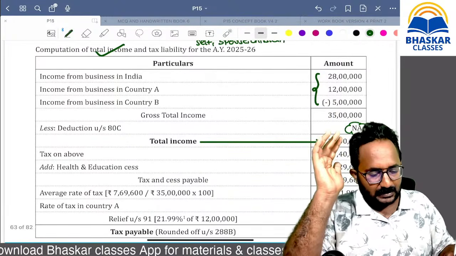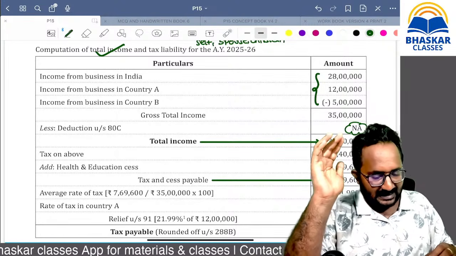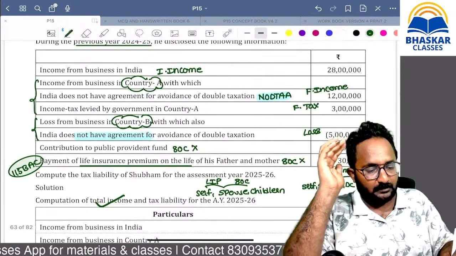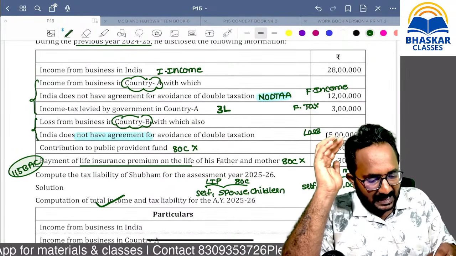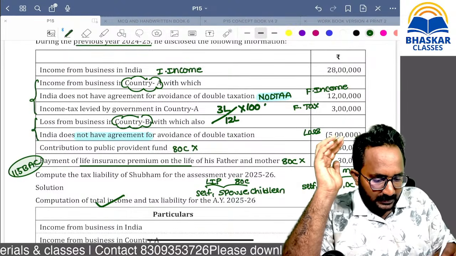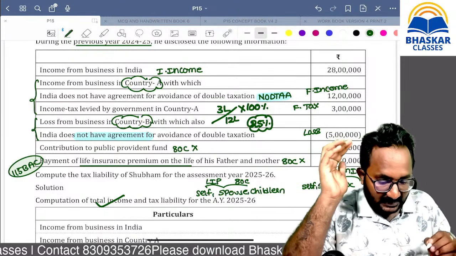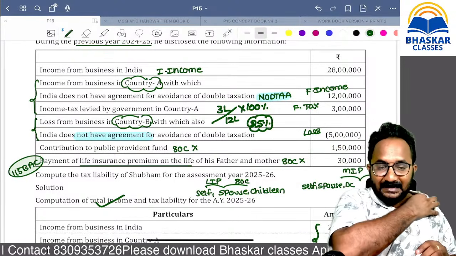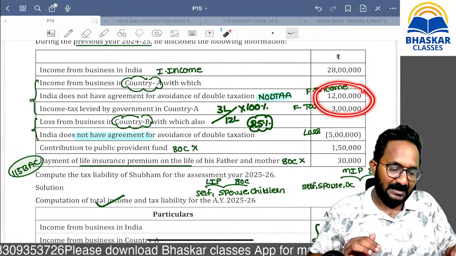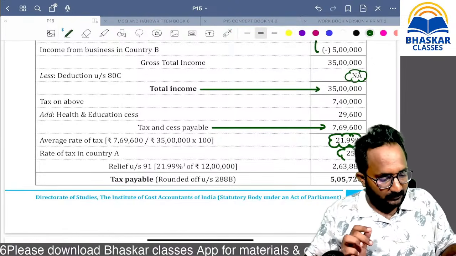So, tax if you have calculated, yes, this is the tax amount. What is the average tax rate in India, ma? This is the average tax rate. In foreign, you have to calculate, ma. How can I calculate, sir? 3 lakh tax on 12 lakh amount. Please calculate. Yes, you will get 25% as the tax in which country, ma? Foreign country A. So now double taxation has happened with respect to country A only. So that's why country A rate is nothing but 25%.